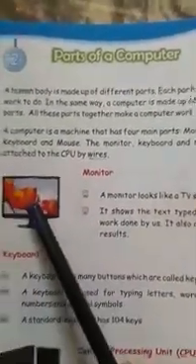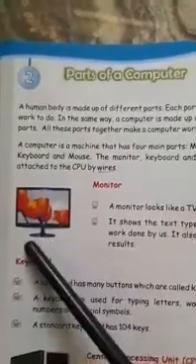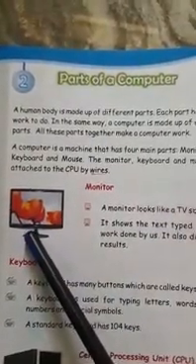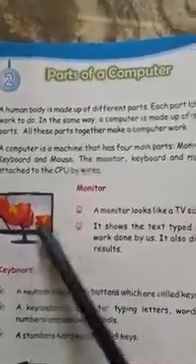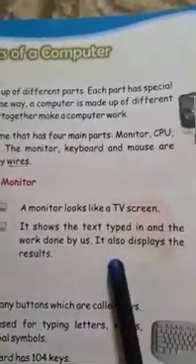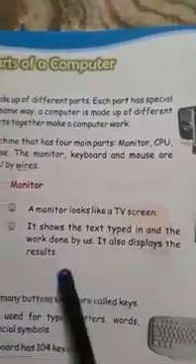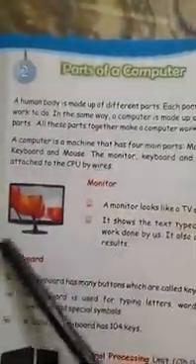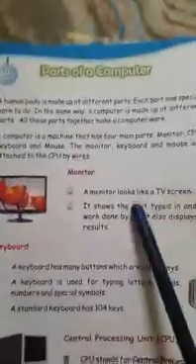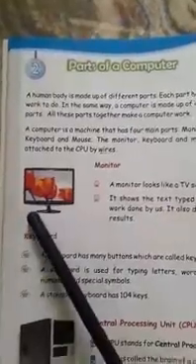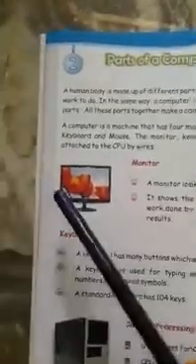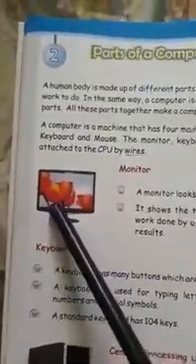In our mobile phone also we have a display screen. We can see pictures, cartoons, and your online classes also, on the mobile. So this is nothing but the display screen. It also displays the results. Understood what a monitor is? It looks like a TV screen, and whatever we type, it shows on the display screen.